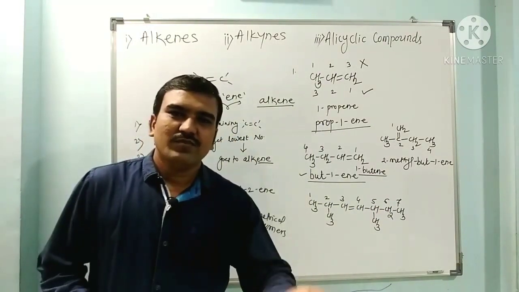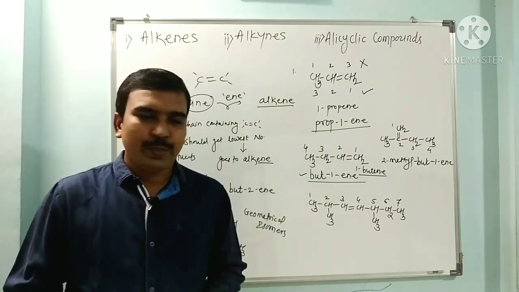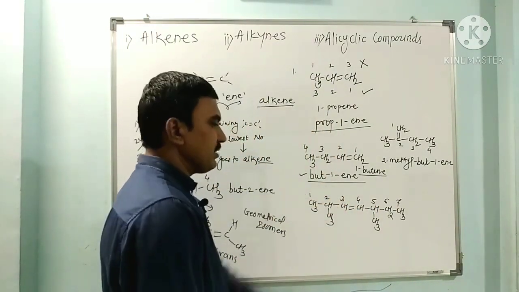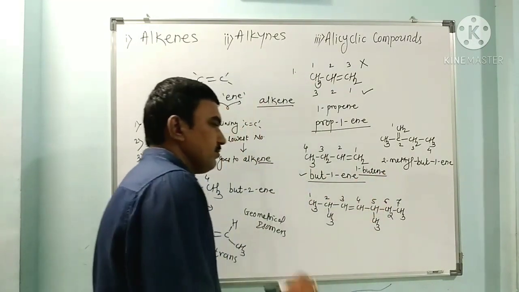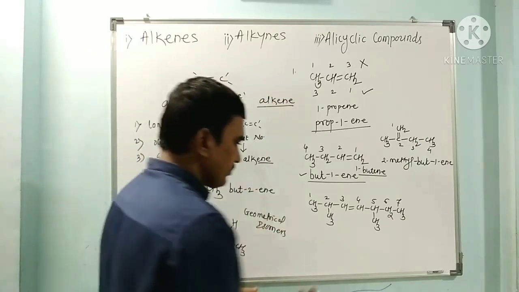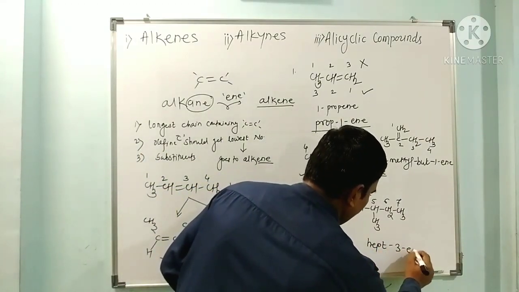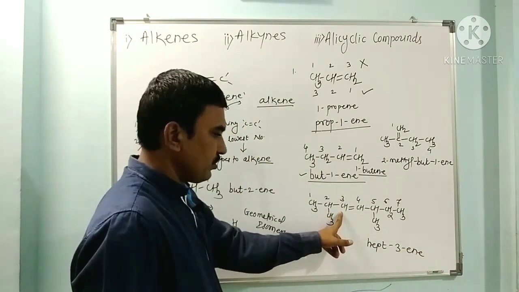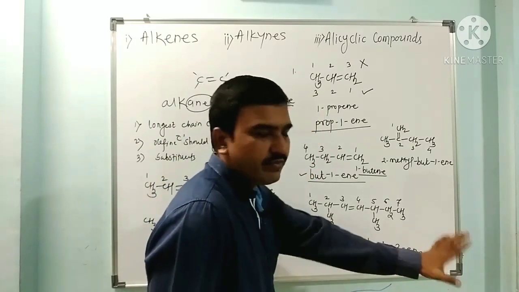Then what is the corresponding alkane for 7? It is heptane. But here the third carbon is having the double bond, so this is hept-3-ene. 3 is the carbon from which the double bond starts. This is the olefinic carbon. Ene means it is an alkene, hept means 7 carbons.